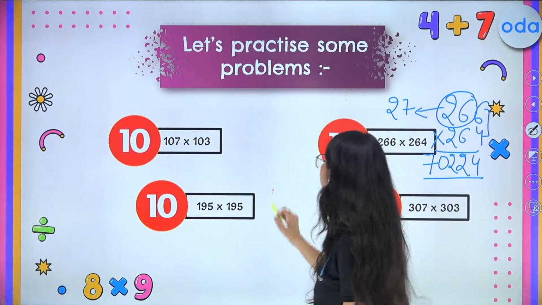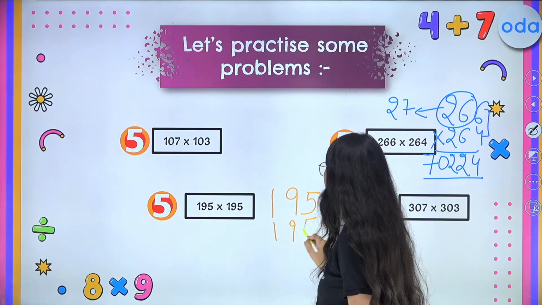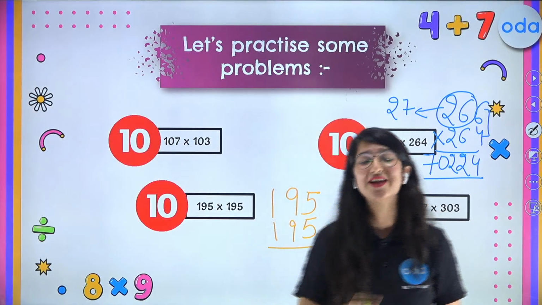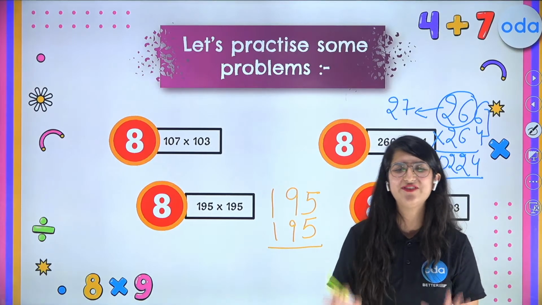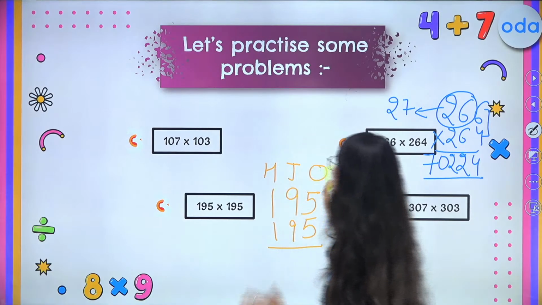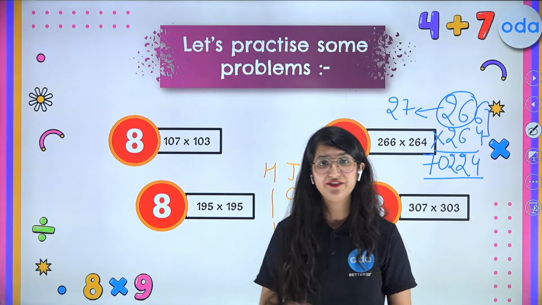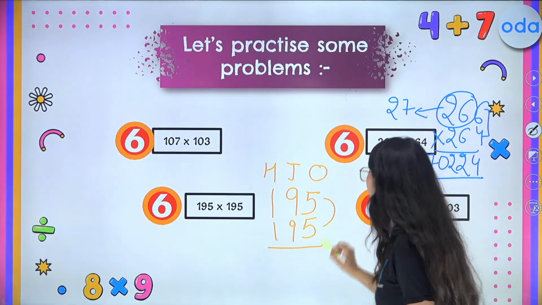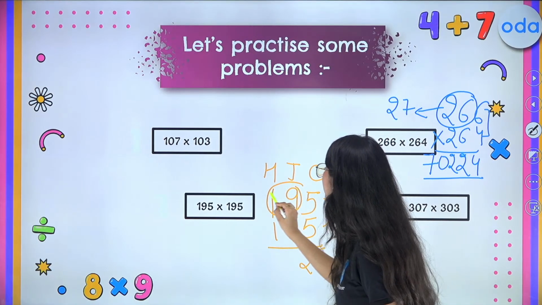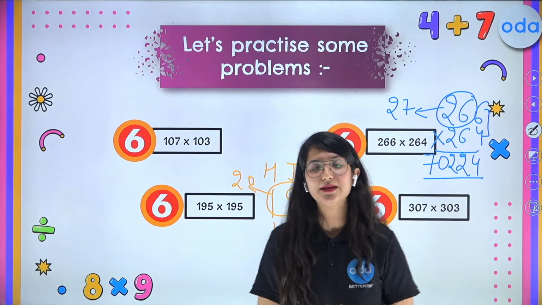195 times 195. All right, kids, so see here. Now let's see how many super kids are there who are going to solve this question in fraction of seconds. So over here, again remember that the sum of the ones digits should be 10. Simply multiply 5 times 5. So you get 25 here. Now multiply 19 by its next number, that is 20. So what is 19 times 20, kid?